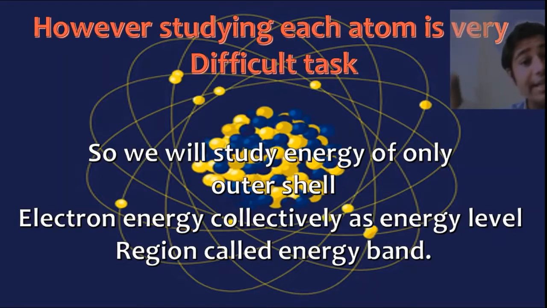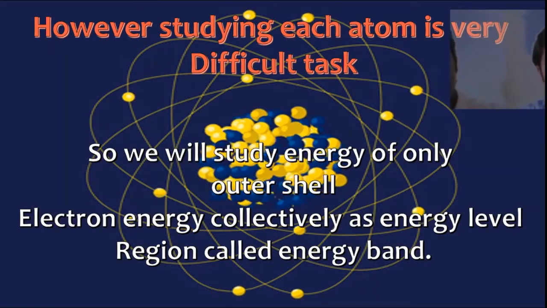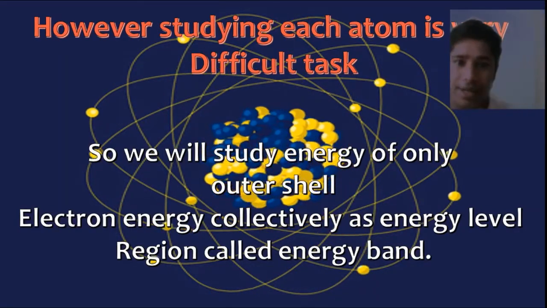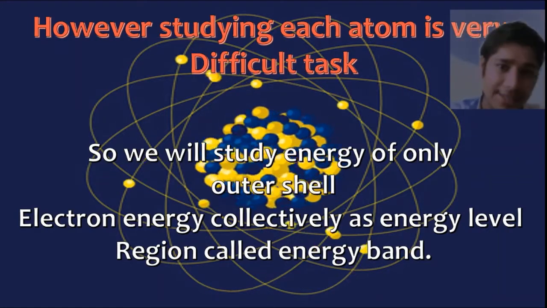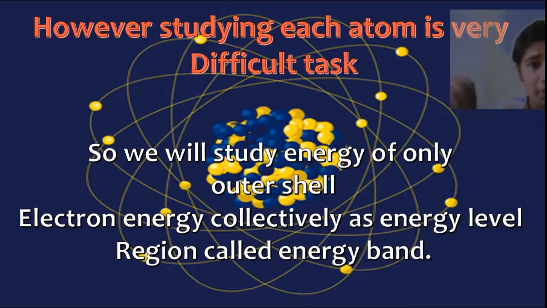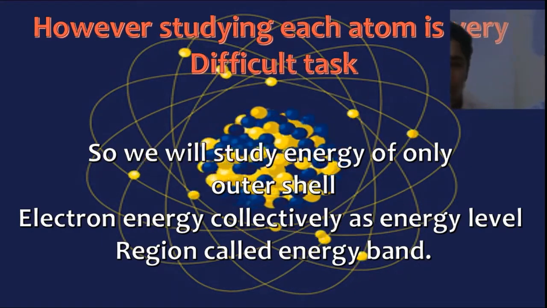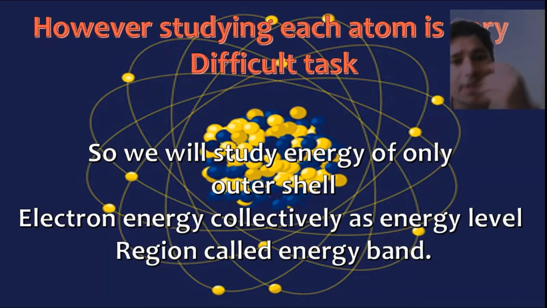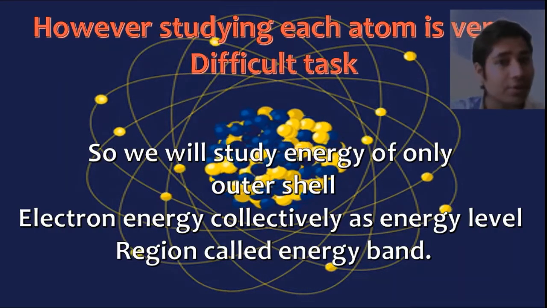However, studying each atom's valence electron energy change is very hard, as there are billions and trillions of atoms in each crystal. We are only talking about valence electrons because valence electrons conduct electricity, inner electrons never.